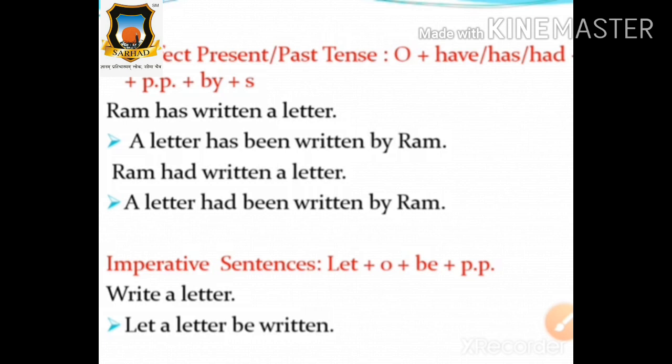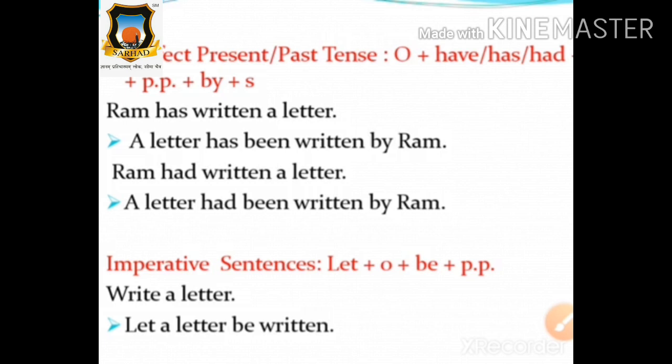Okay, so first, which tense, students? Yes, very good. Simple present tense. What is the formula then? Say it loudly, everyone. Subject plus verb plus object is equal to object plus is/am/are plus V3 plus by plus subject. Very nice.